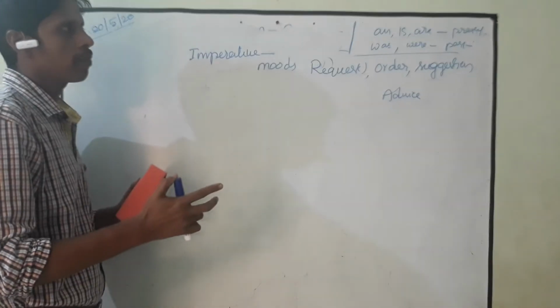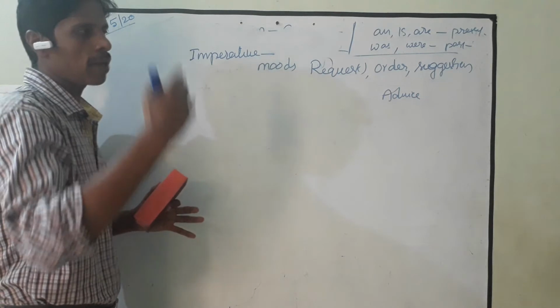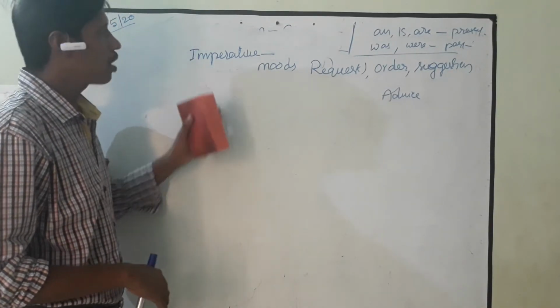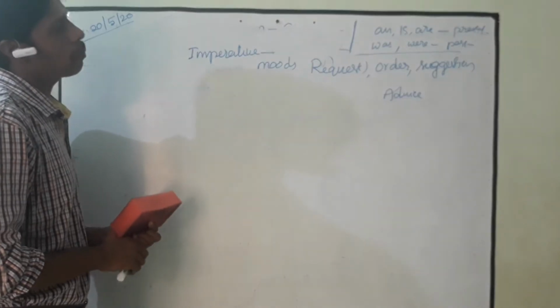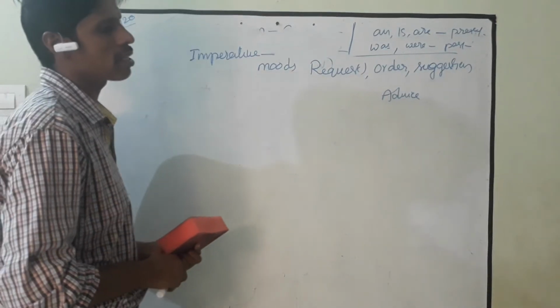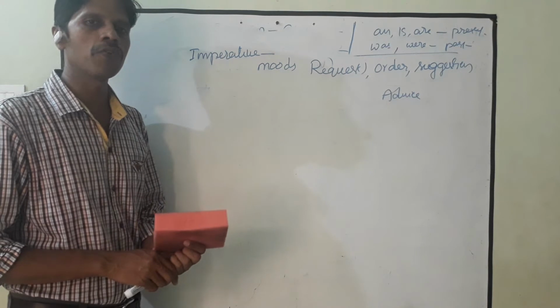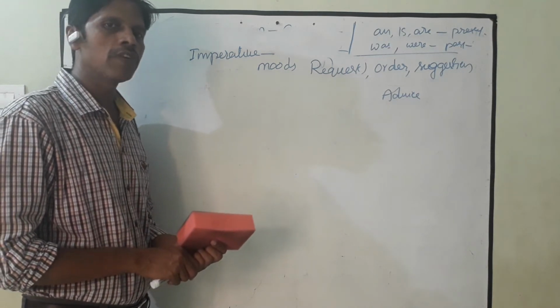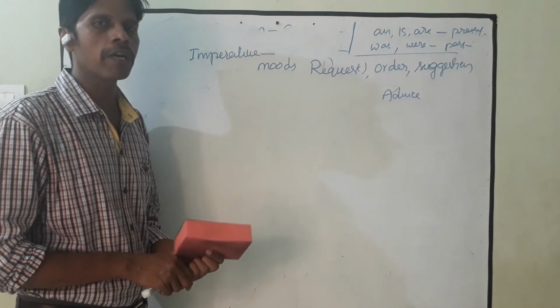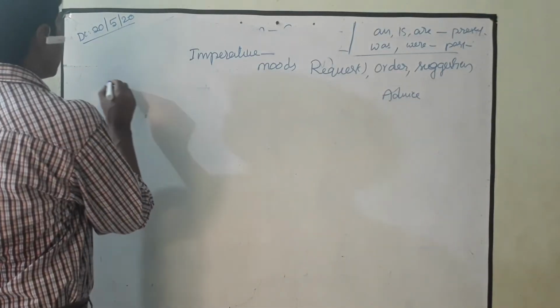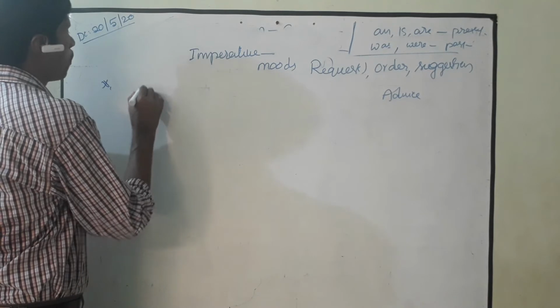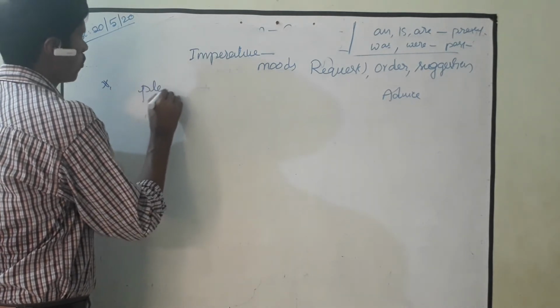From the beginning, we have been learning there are 4 types of sentence, right? Among that, imperative sentence is also there. So how to change the imperative sentence if the question comes in the examination? How to change this type of imperative sentences from active into passive? Let us see. Example here: Please post the letter.